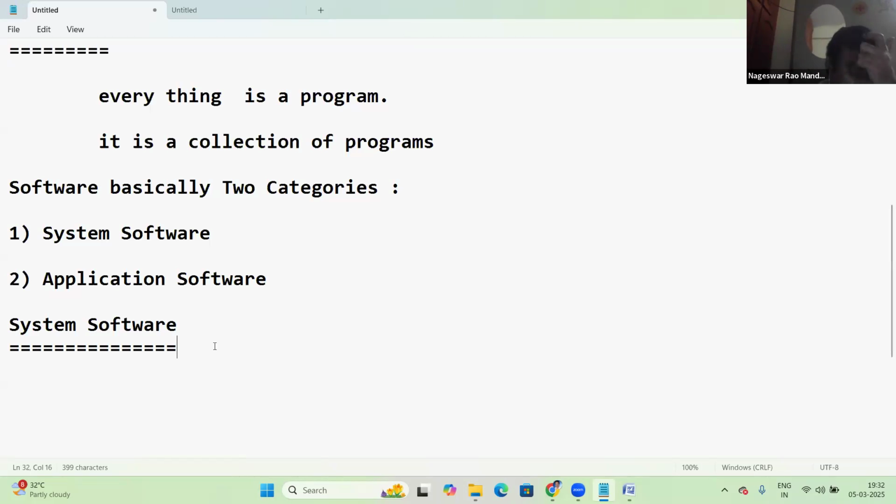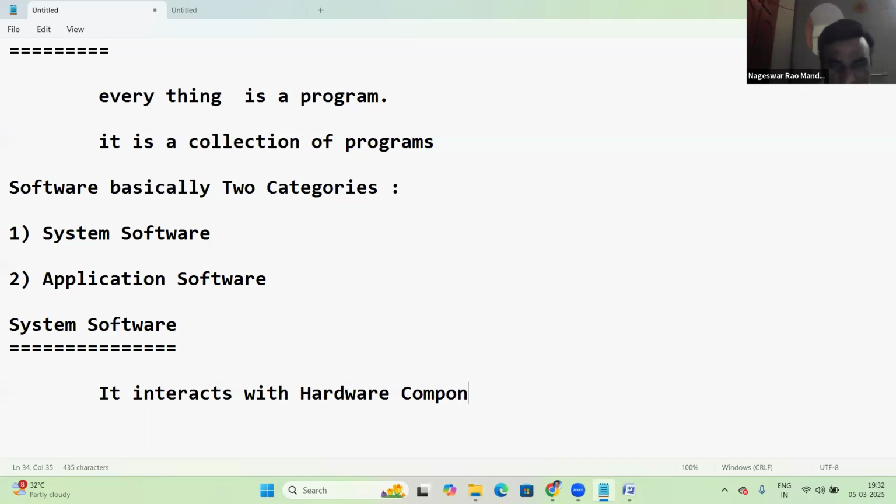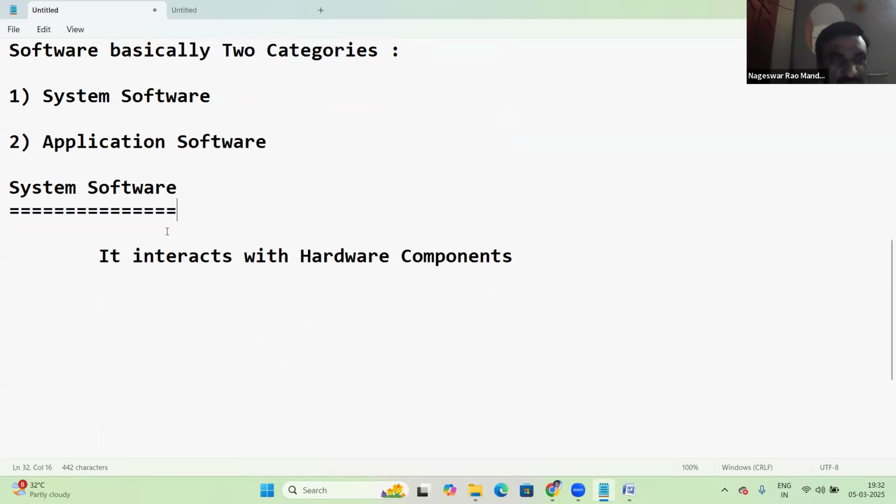What is system software? System software interacts with the hardware components. System software is always interacting with the hardware components.